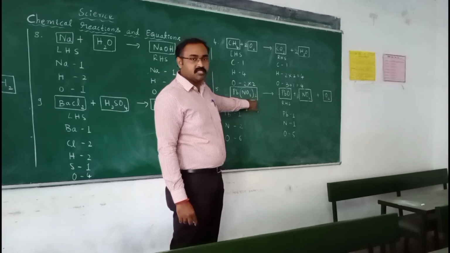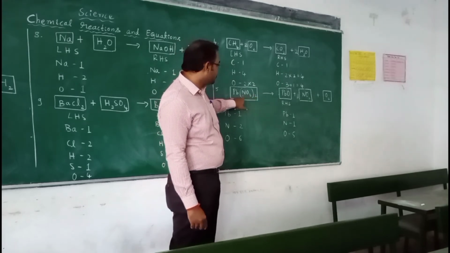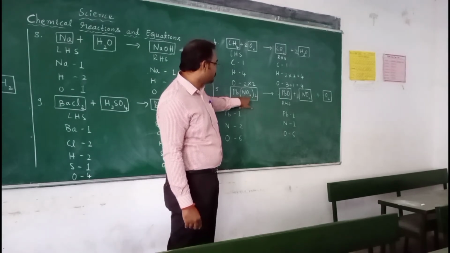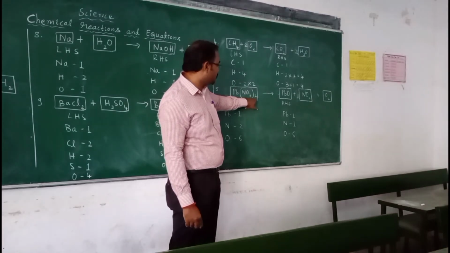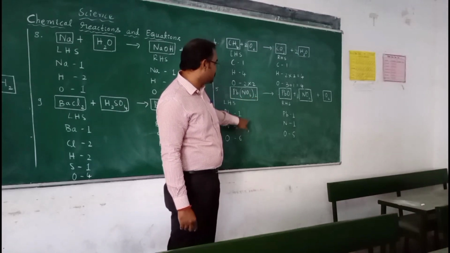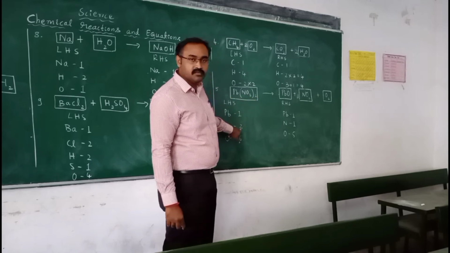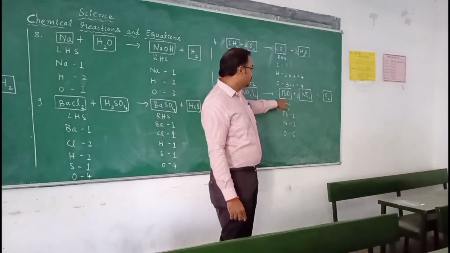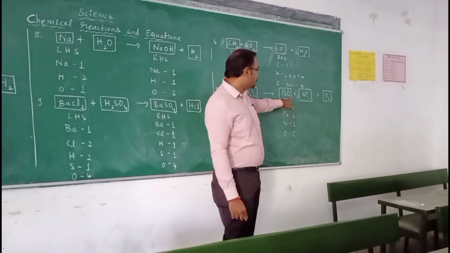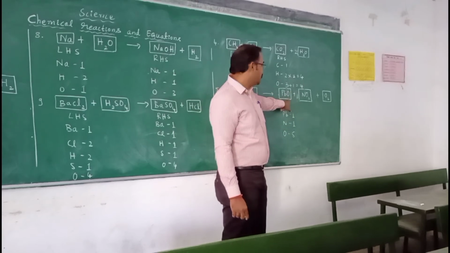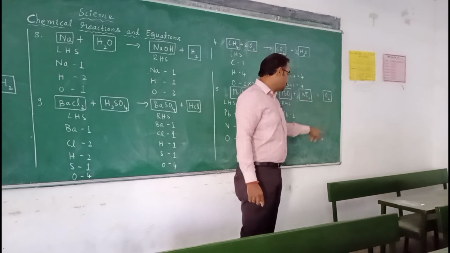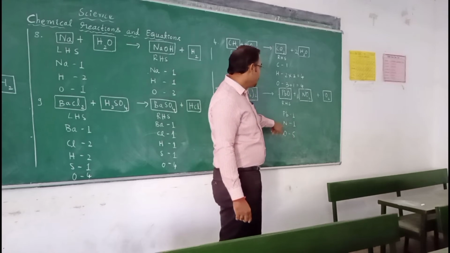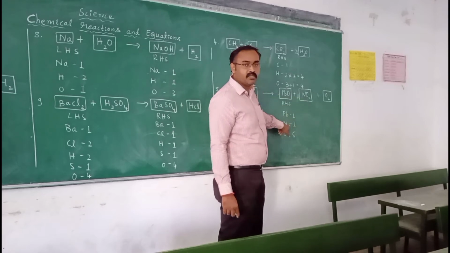PbNO3 twice. This twice should be multiplied inside the bracket, not by the lead. So this is 2 into nitrogen and 2 into oxygen. So 3 into 2, so oxygen atom 6 and nitrogen atom 1 into 2. So now on the right hand side, lead is 1, oxygen, count the number of oxygen atoms, 1 plus 2, 3, 3 plus 2, 5. So totally 5 atoms are there, and nitrogen atom 1.